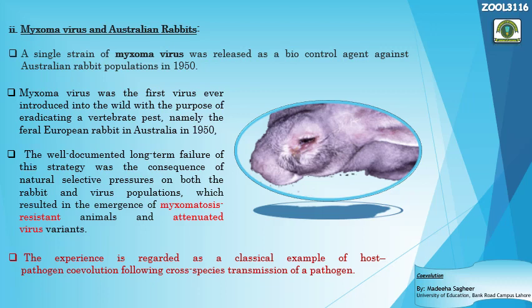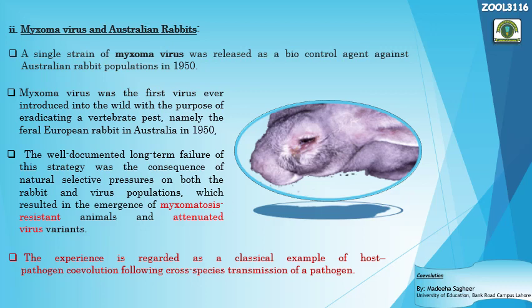Now let's read it. A single strain of Myxoma virus was released as a biocontrol agent against the Australian rabbit population in 1950, right? Myxoma virus was the first virus ever introduced into the wild with the purpose of eradicating a vertebrate pest. As I told you, the rabbit population got so overwhelming that they degraded the fields and eroded the land too much there. So, namely the feral European rabbit in Australia in 1950. The well-documented long-term failure of this strategy was a consequence of the natural selective pressure on both the rabbit and the virus population.